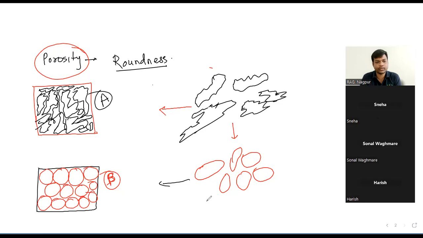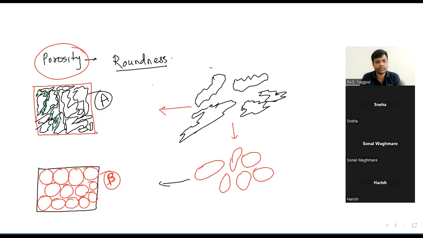Because the void spaces are present, because the grains are interconnected. Okay. In A, there are also void spaces. See? These are void spaces.